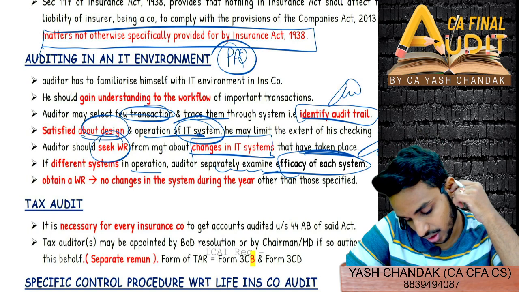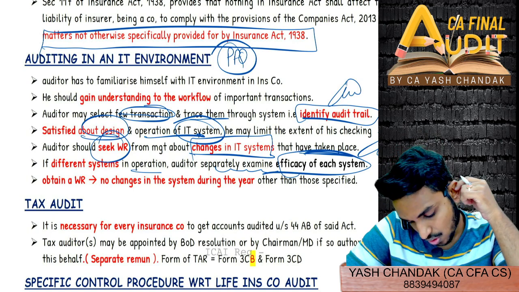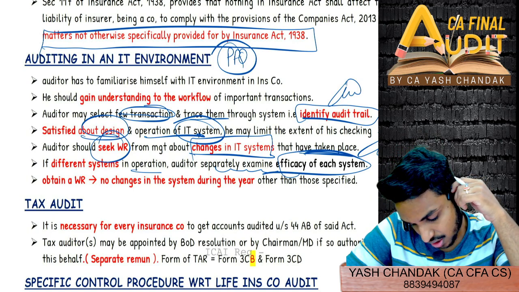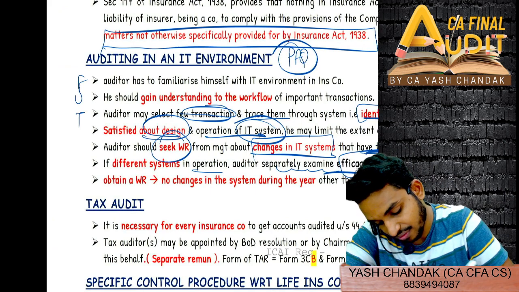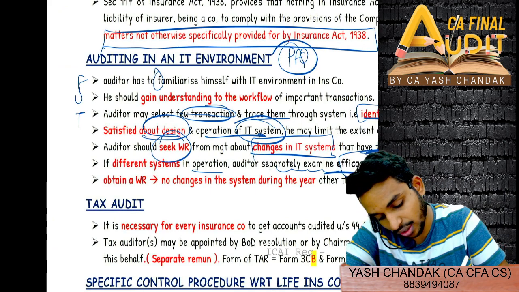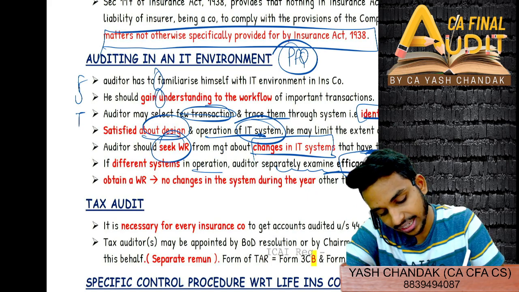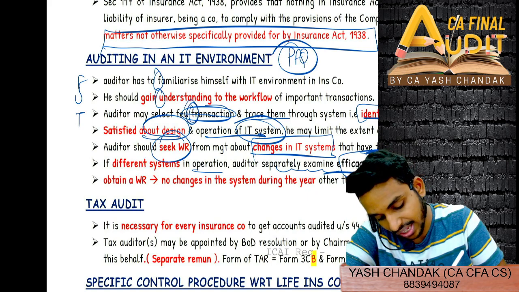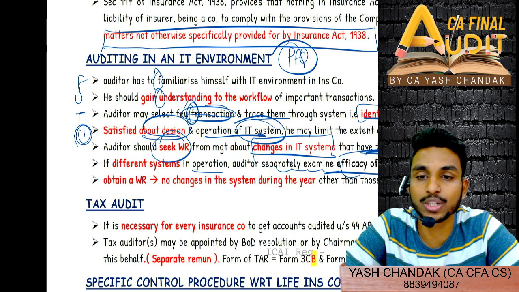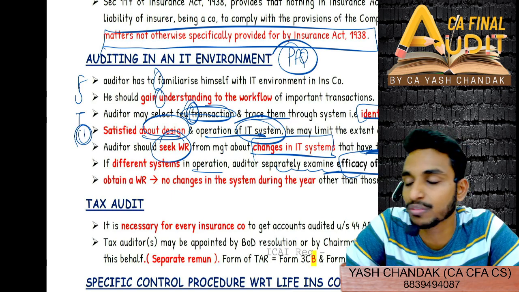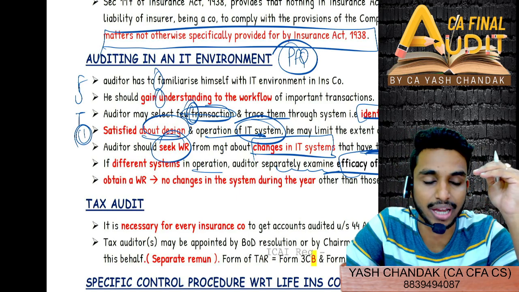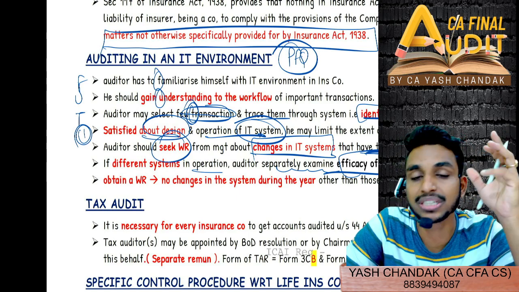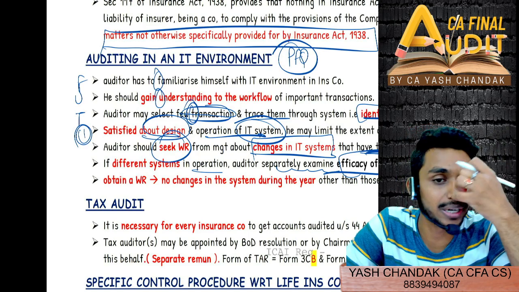So you can link one story. You can say this TUF, tough. So see, TUF. F for familiarize, U for getting an understanding of the workflow, and T for transactions. So what I will say, the first point you will start from here कि I wanted to satisfy myself about the design and operation of the IT system. ठीक है? First point, everyone. First point, I wanted to get myself satisfied about what? About the designing, about the operation, how exactly the IT system operates, right?